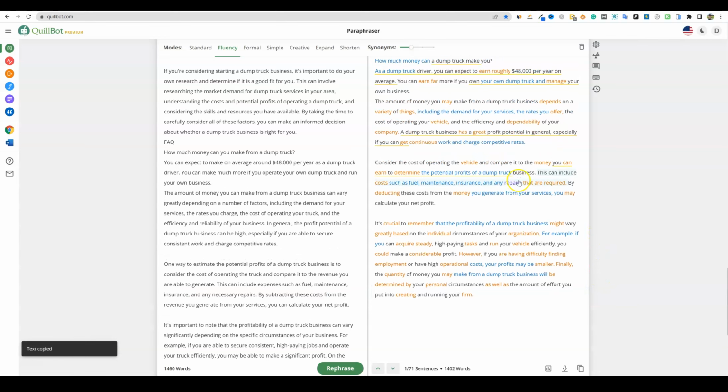This is a step that I created that you can either choose to do or not. You don't have to do it. It's not going to hurt the way that this sounds. I've found that Quillbot is very high quality. The way it spins is very high quality.